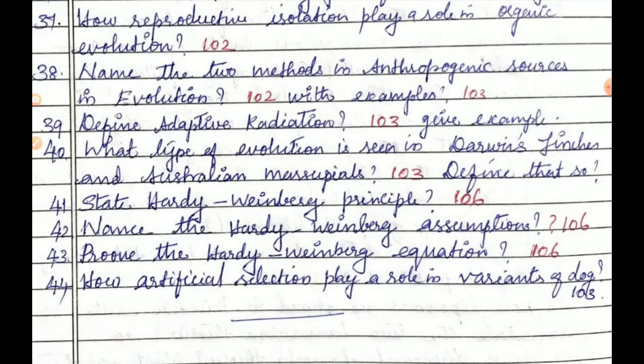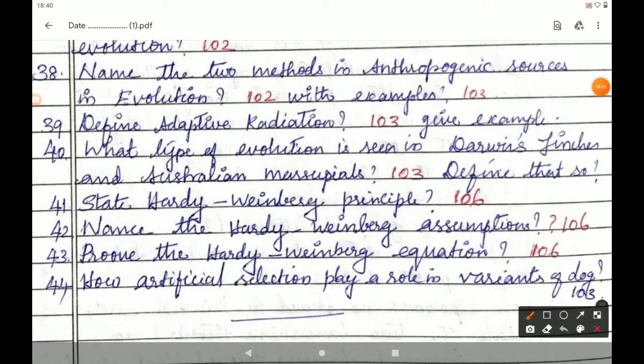The definition for this is also given in page number 103 under the heading adaptive radiation. The evolutionary process which produces new species diverged from a single ancestral form becomes adapted to newly invaded habitat is called adaptive radiation.